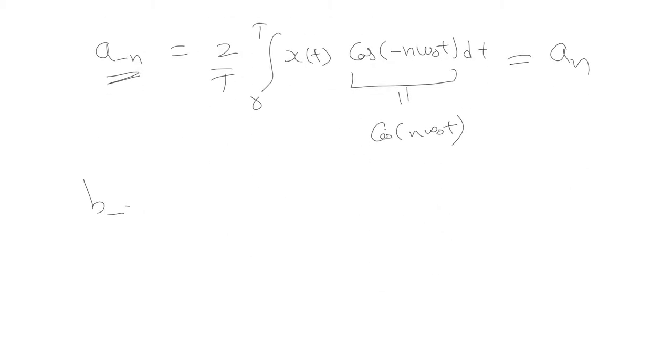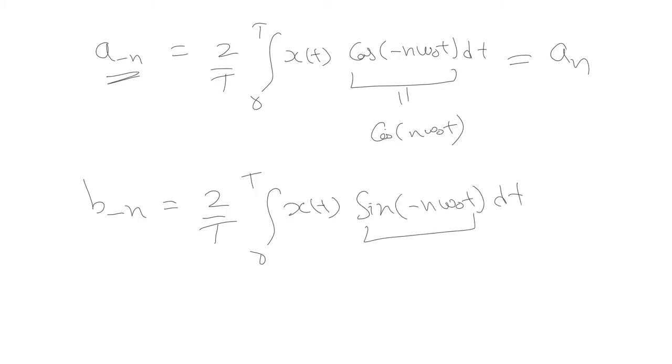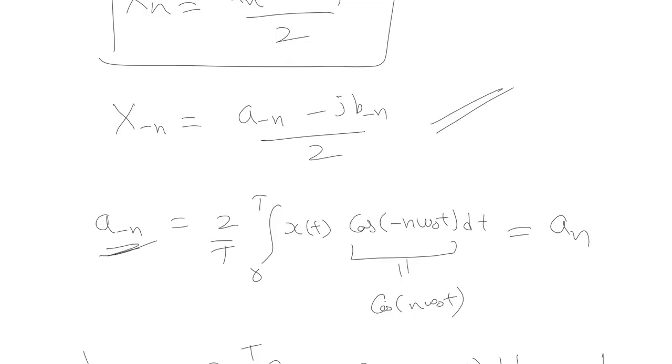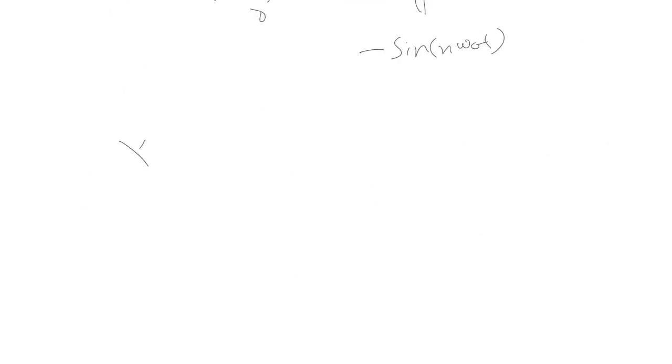And on the other hand, b of minus n can be written as 2 by T integration 0 to T x(t) sine of minus n omega naught t dt. Now this sine of minus n omega naught t is equal to minus of sine n omega naught t, because it's an odd function, so we can say that it is equal to minus of bn, right? Now substituting these values of a of minus n and b of minus n in this expression of x of minus n, we get x of minus n as an plus j times bn by 2.